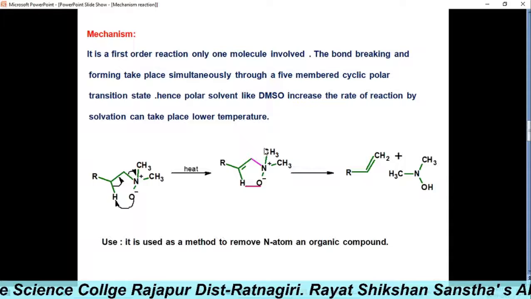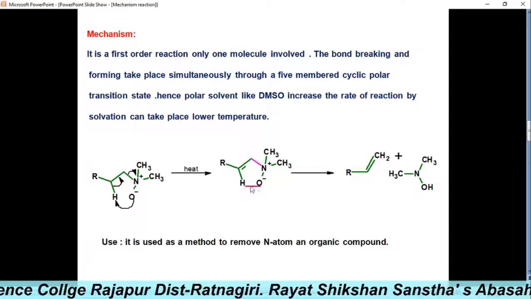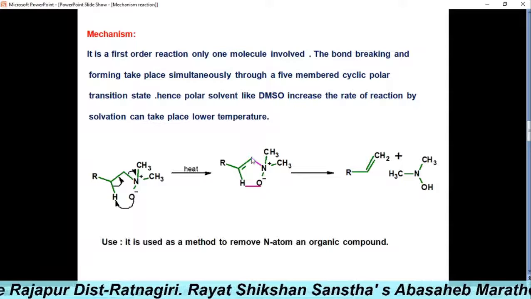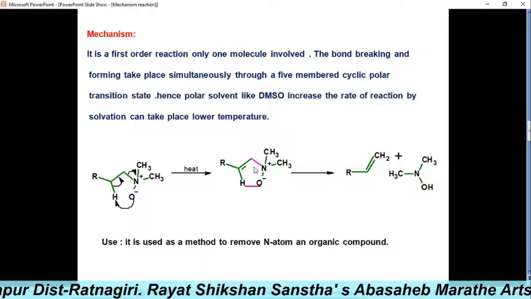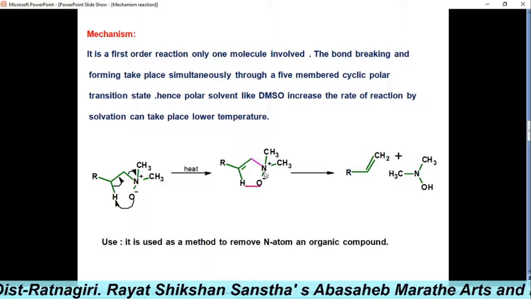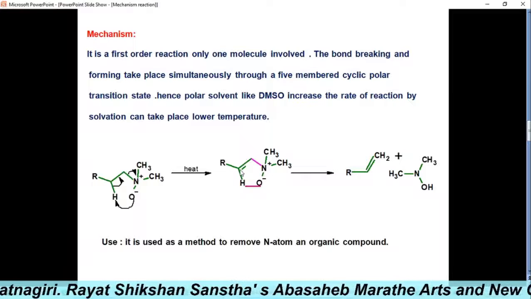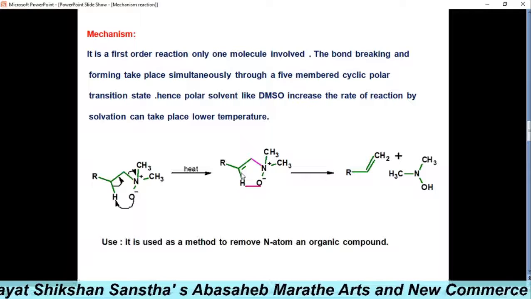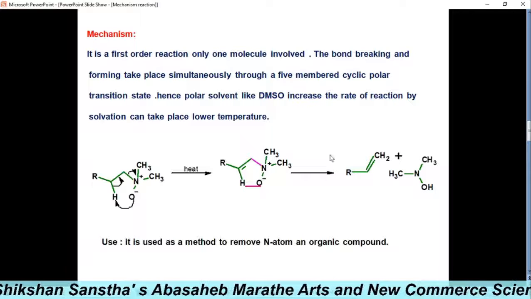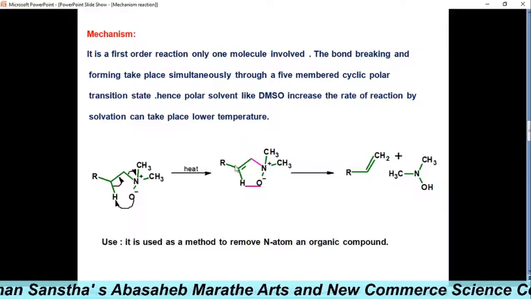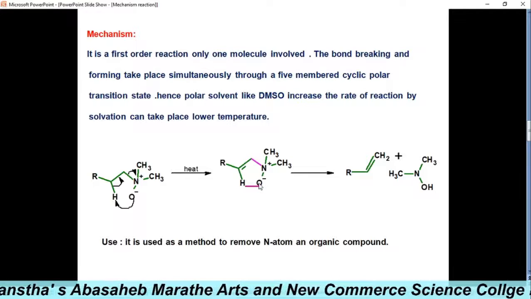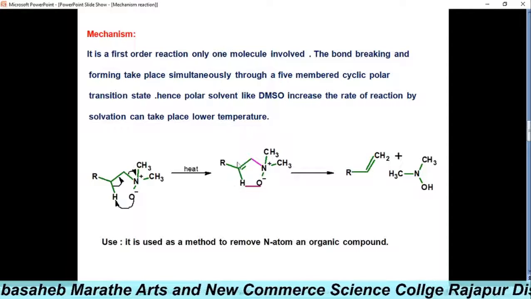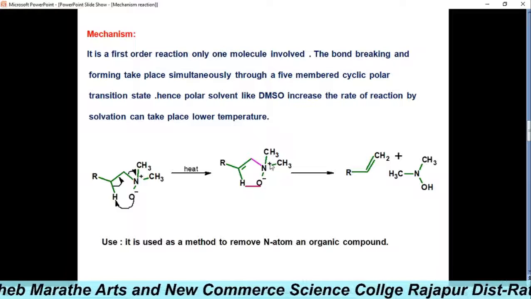In the transition state, the oxygen and hydrogen form partial bonds, this carbon-nitrogen bond is partially breaking, and this carbon-carbon double bond is partially forming. This is a polar transition state due to its negative charge and positive charge.